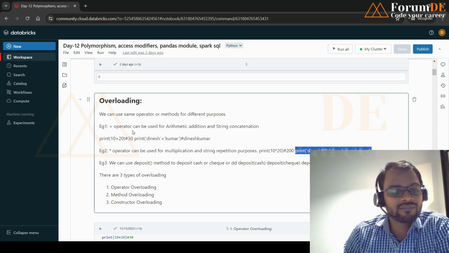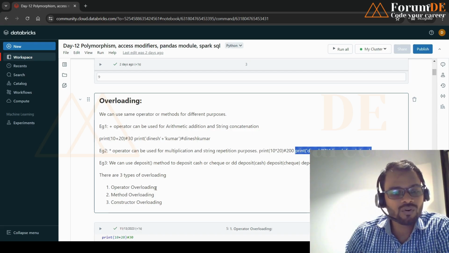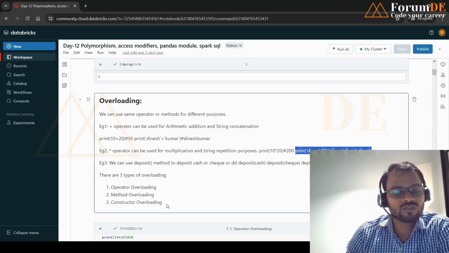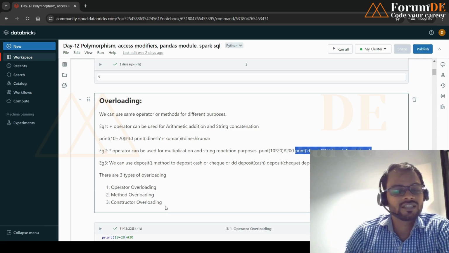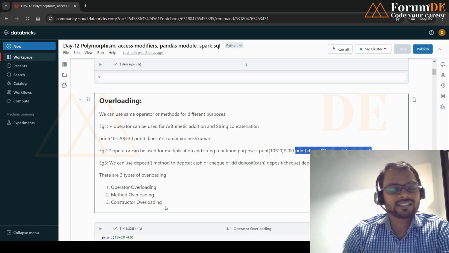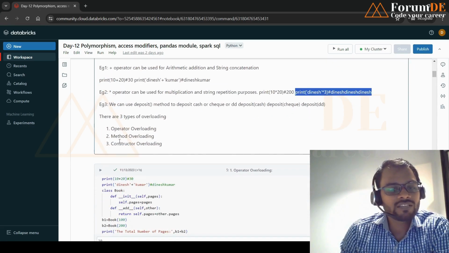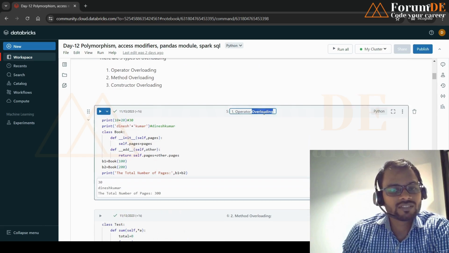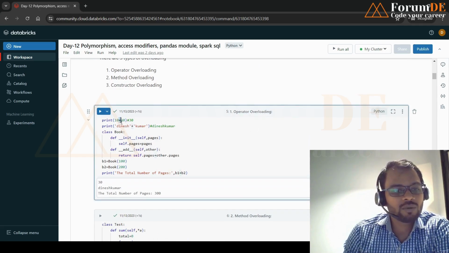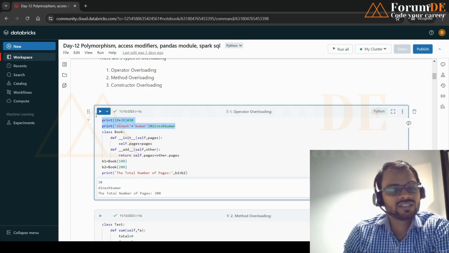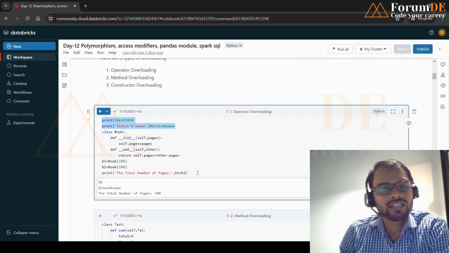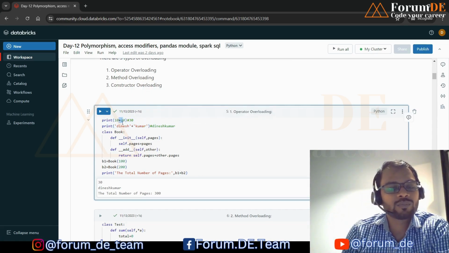There are three types of overloading: operator overloading, method overloading, and constructor overloading. Constructor is nothing but the init method which is available in the class in an object-oriented programming language. If I touch on operator overloading first: the plus operator is acting as addition and also as concatenation. That is a very good example of operator overloading. Similarly, multiplication is also operator overloading.